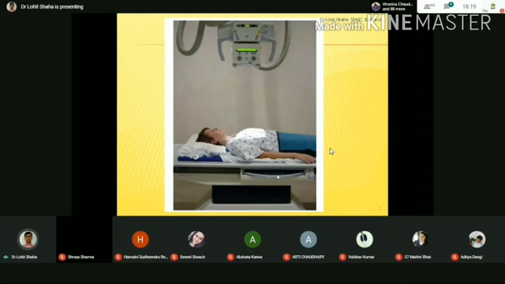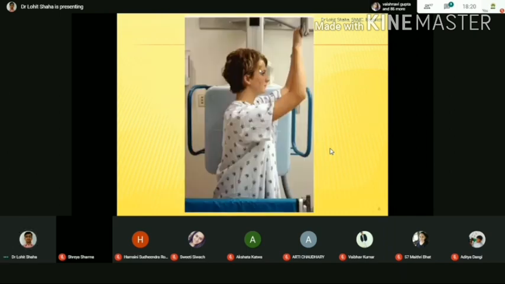So two views we have already seen, the posterior anterior view and the antero-posterior view. Next comes the lateral view. From this side the X-rays hit and the image is produced here. You can see the position of the patient.